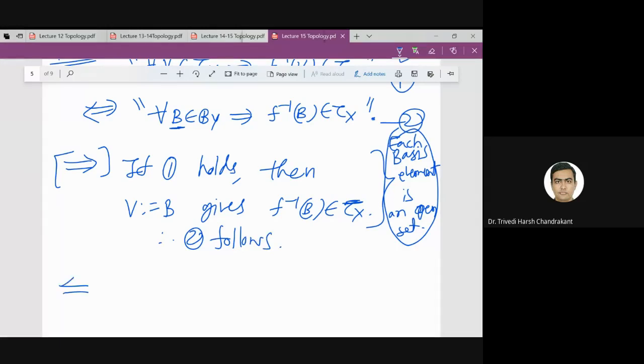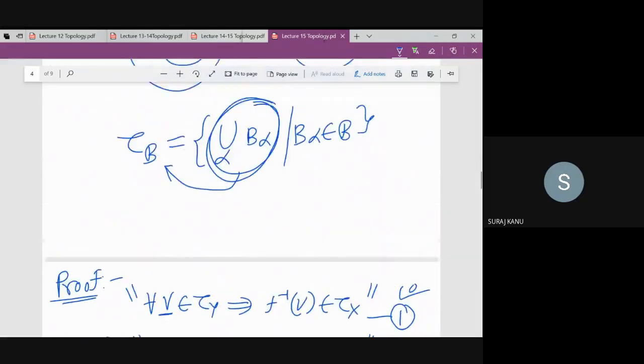Now conversely, if I assume two holds, how can I go from a basis element to an open set? It's a union of basis elements, which is open.